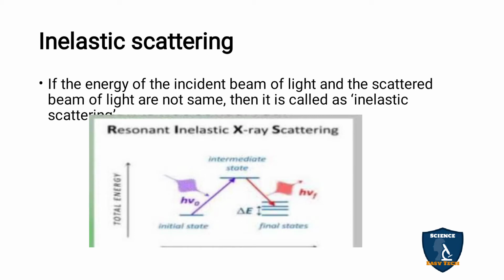Inelastic scattering. If the energy of the incident beam of light and the scattered beam of light are not the same, then it is called inelastic. For example, X-ray scattering. Think of the X-ray sheet when we go to a hospital and the doctor asks us to take an X-ray.